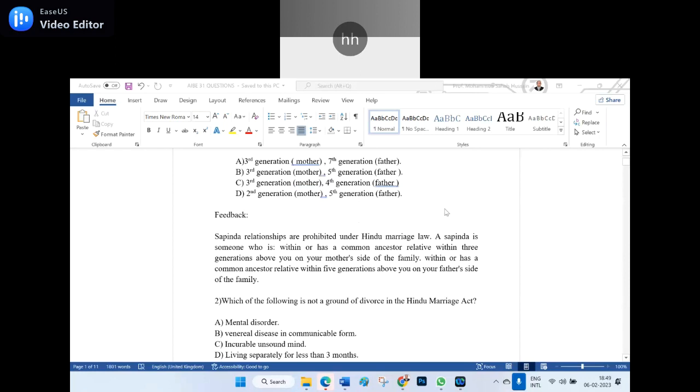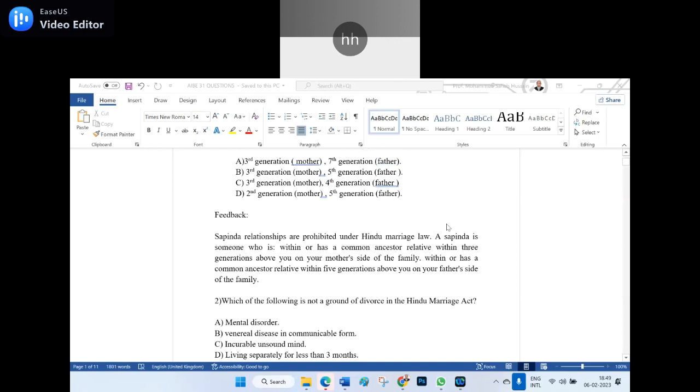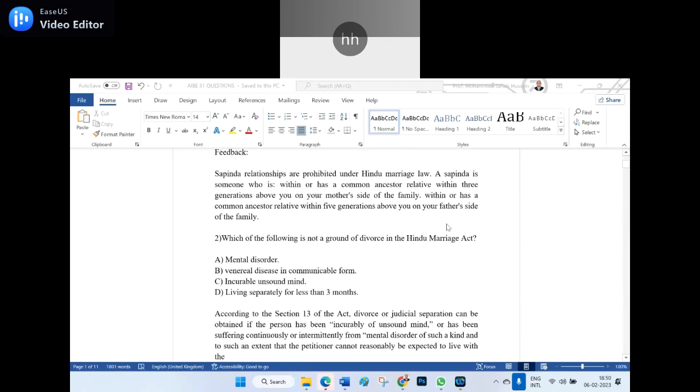Yes, Sapinda relationships are prohibited under the Hindu marriage law. A Sapinda is someone who has a common ancestor within 3 generations above you on your mother's side of the family, or within 5 generations above you on your father's side of the family. So everybody knows it's 3 generations on the mother's side and 5 generations on the father's side. So the right answer is B.